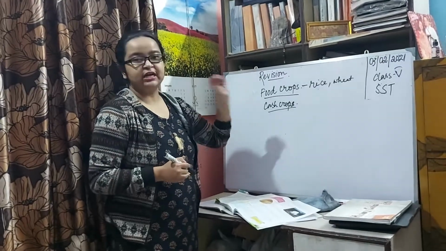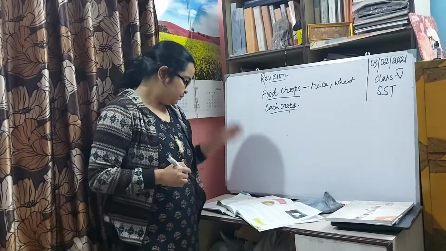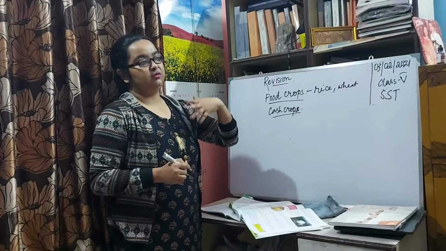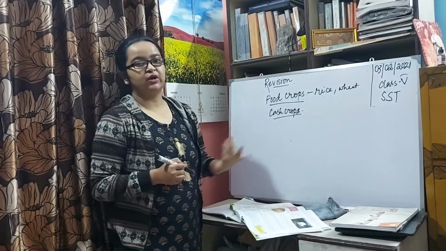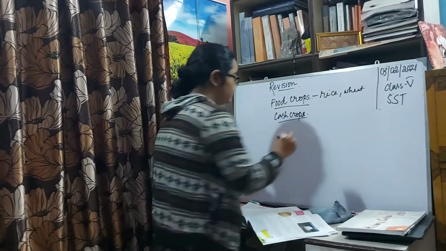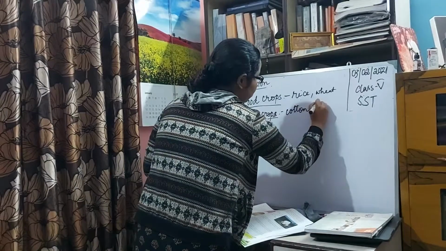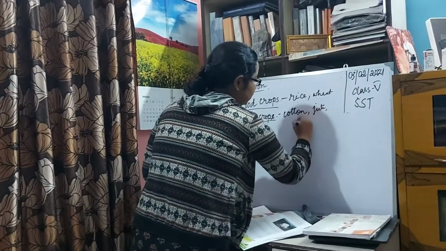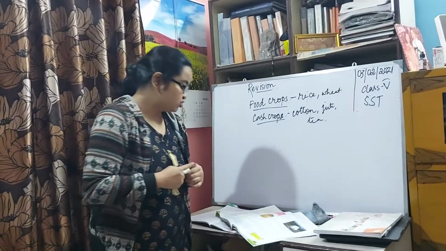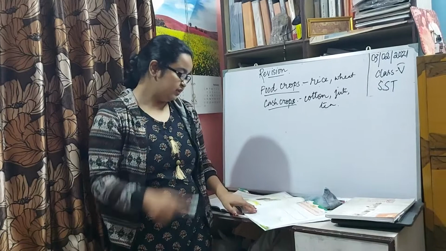So cash crops are essentially grown for the purpose of trading. Cash crops are grown only for the purpose of selling. The farmers grow cash crops for selling them, and the various cash crops include cotton, jute, tea, coffee, etc. So these are the cash crops that are grown in India.